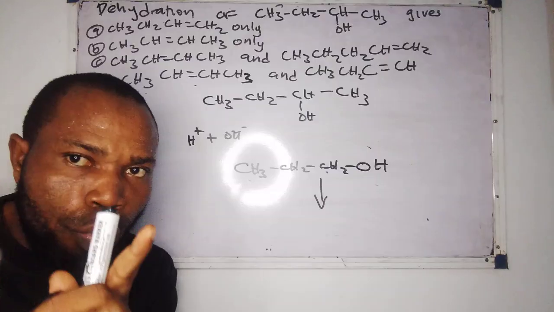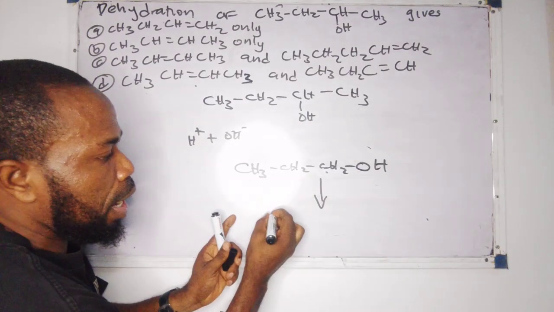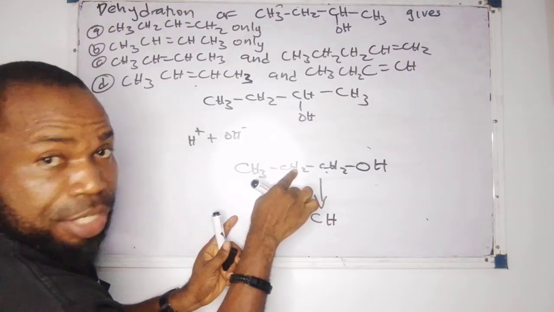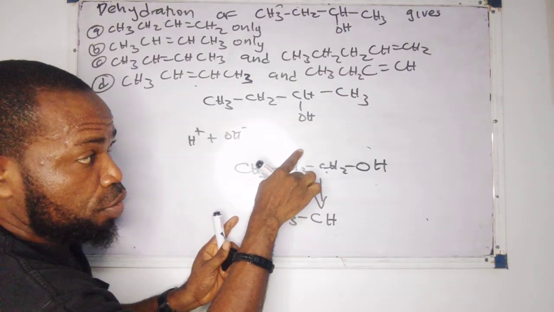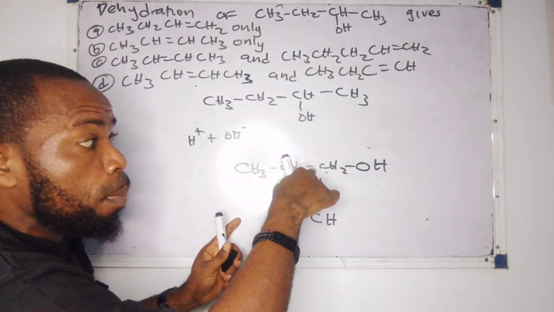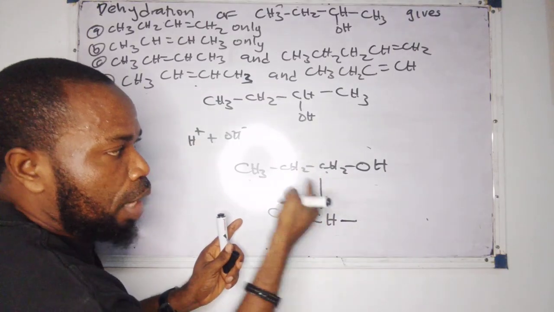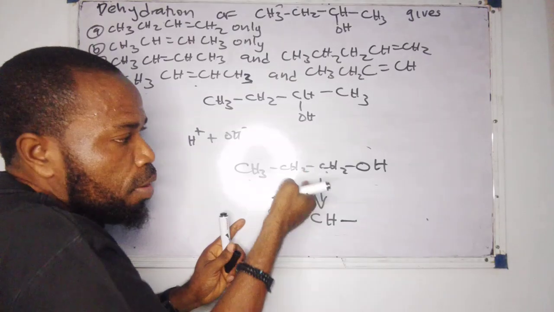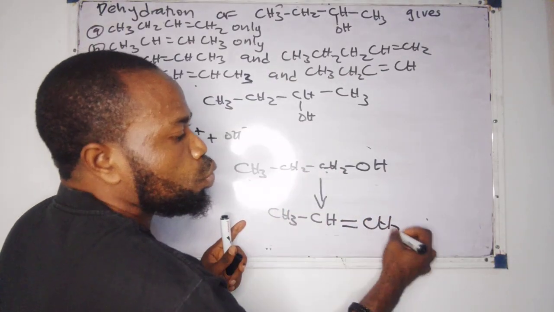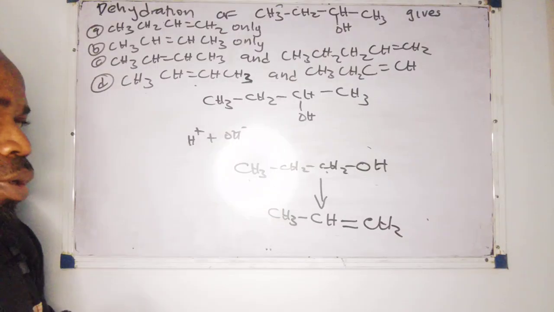In this case now, I will have CH3, CH. I don't remove one hydrogen from here, and I remove OH from here. Then remember we had one single bond here before. The single bond I put out plus the one that comes from the two free electrons, then CH2. It will form only one product. This will be my answer.